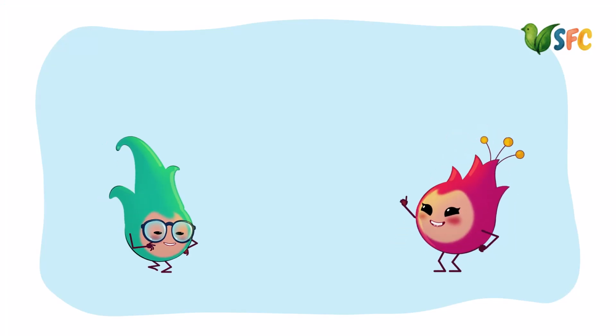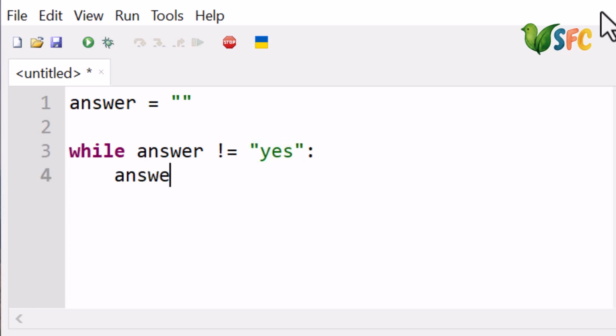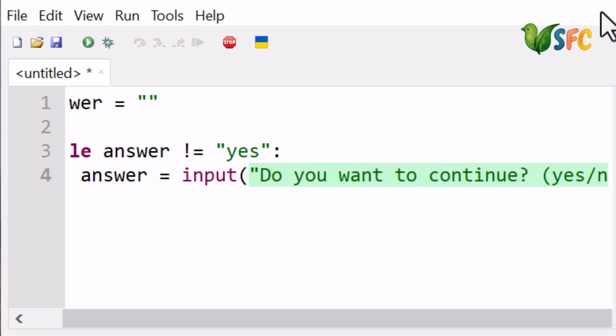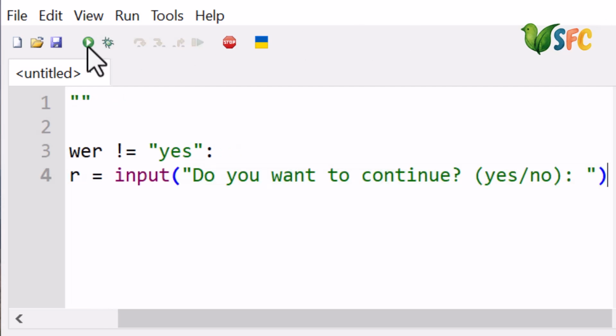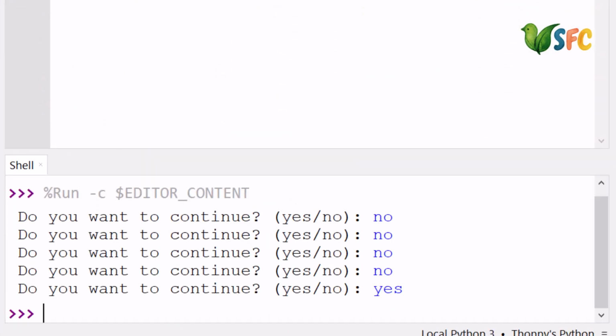Let me give you another example. Answer equals quote unquote, while answer is not equal yes, answer equals input, Do you want to continue? Yes / no. This means ask the question over and over again until the user says yes.